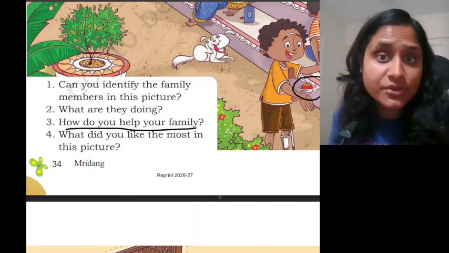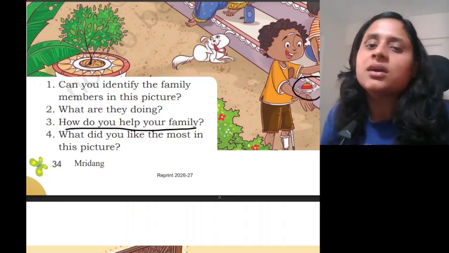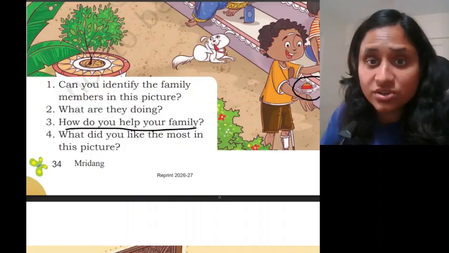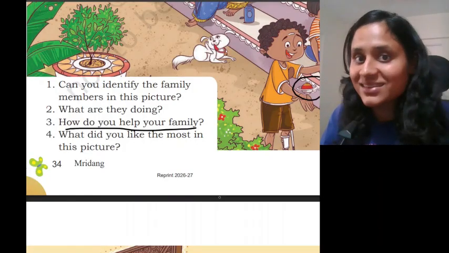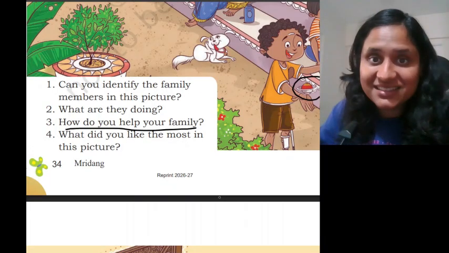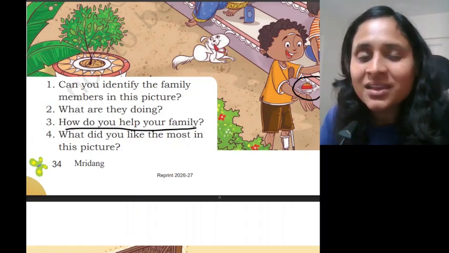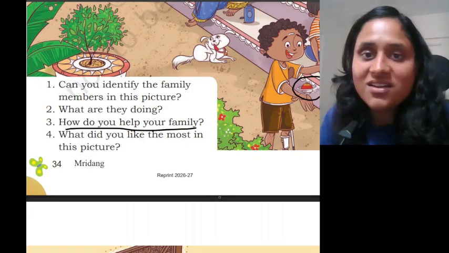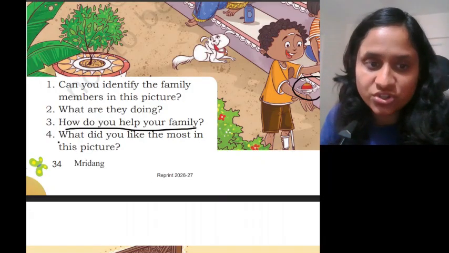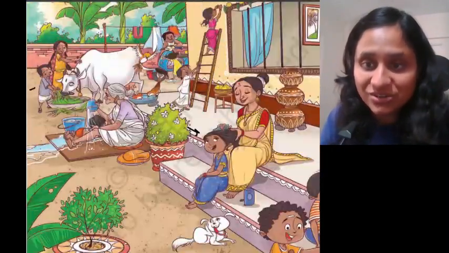And do you help your grandparents with anything? Maybe you can bring a glass of water for them? Yes? And maybe they are not able to find their spectacles and they ask you to find their spectacles. Yeah, this all is help only. Now, this is the last question. What did you like the most in this picture? Can you tell me what did you like the most?